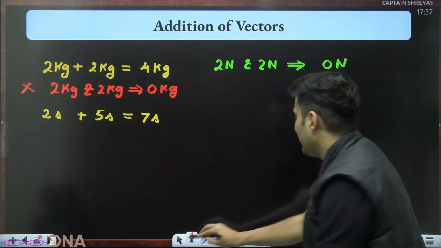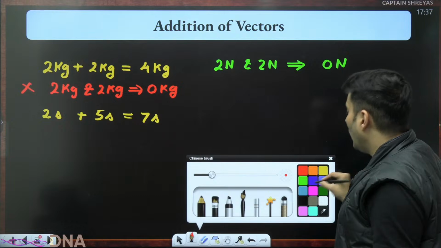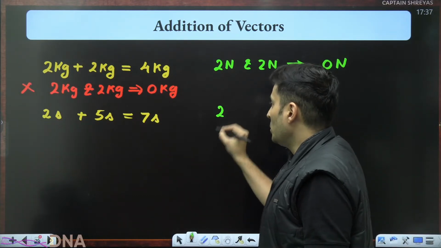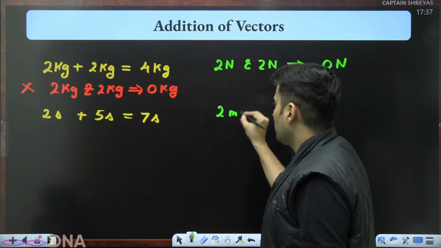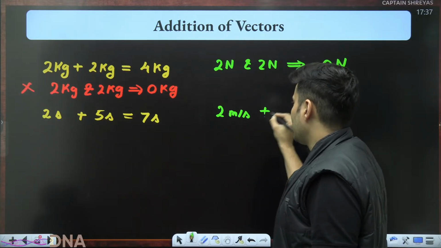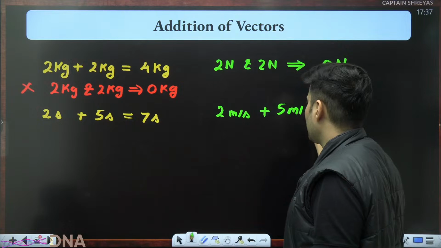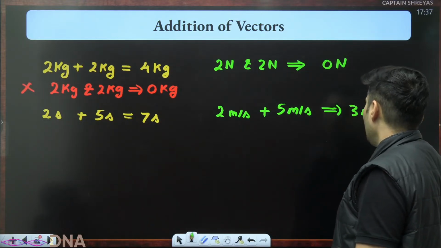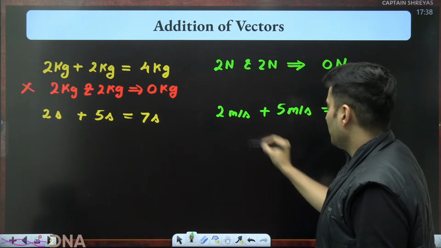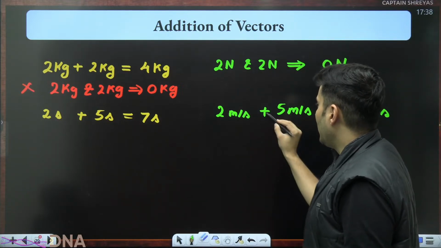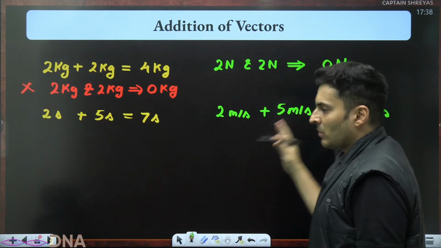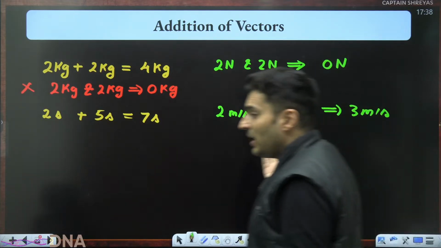This is possible. In fact, it is also possible that 2 meters per second plus 5 meters per second may be 3 meters per second. You'll be like, what? Yeah, this is velocity. So when I add 2 meters per second, maybe in some direction, and 5 meters per second in some direction, it might become 3.